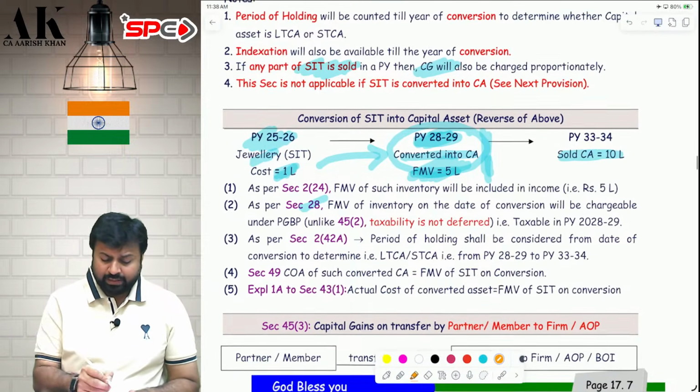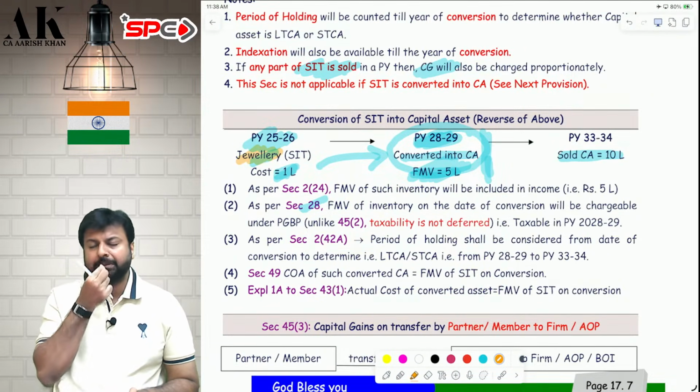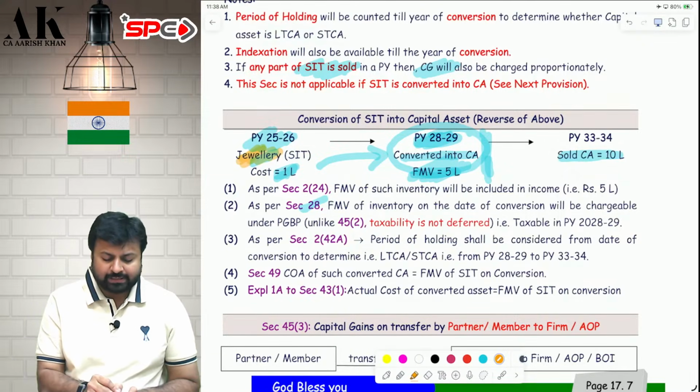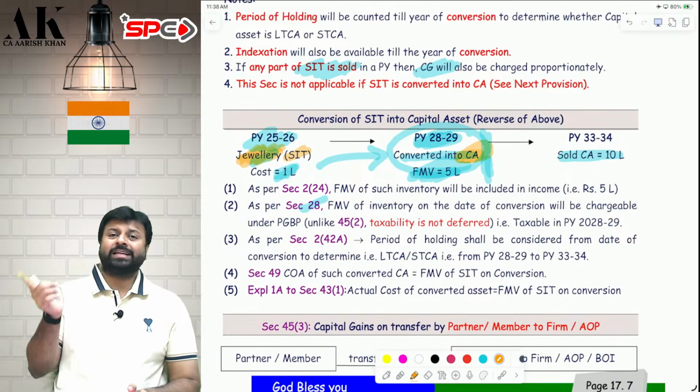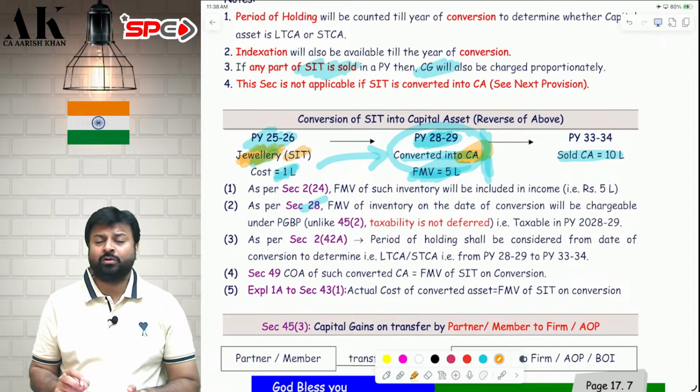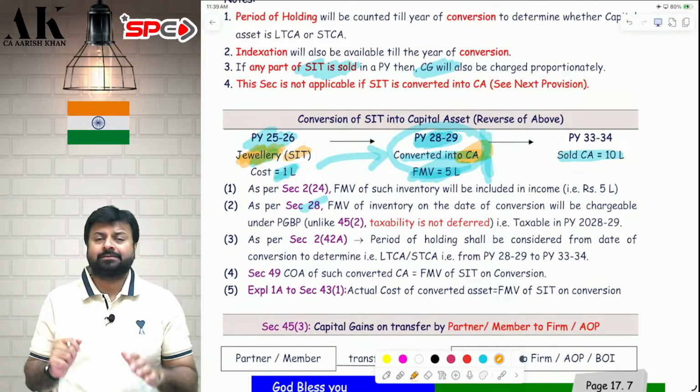Last but not least, what if this jewelry is a fixed asset? Suppose this is not a jewelry, this is a building. Earlier it was an SIT. Now you have converted that into capital asset. And now that capital asset building, you are using as a fixed asset for the purpose of business. Will you claim depreciation? The answer is yes.